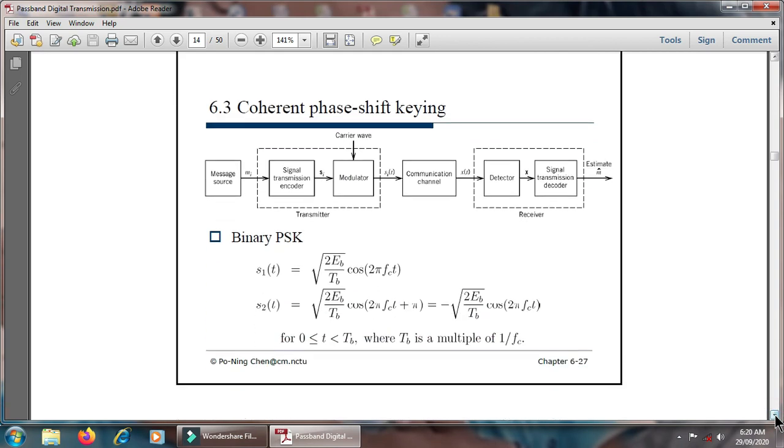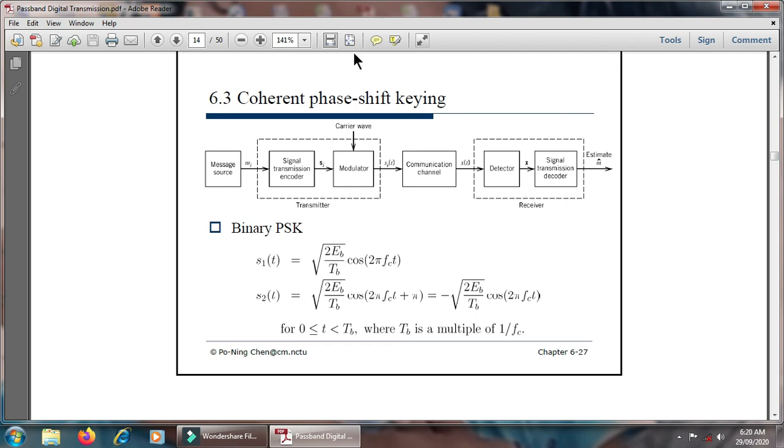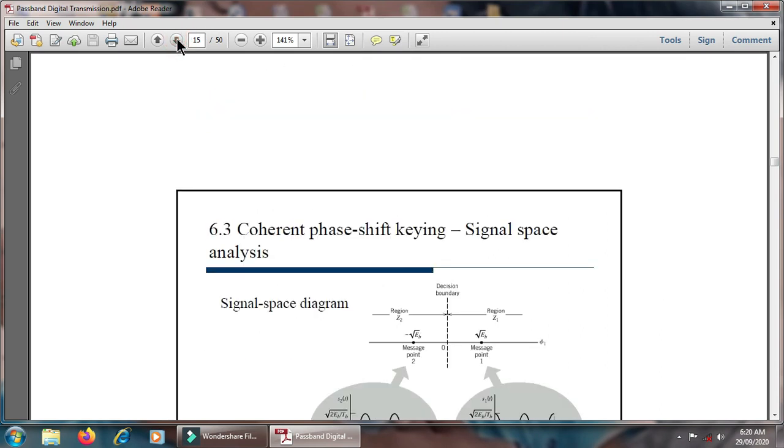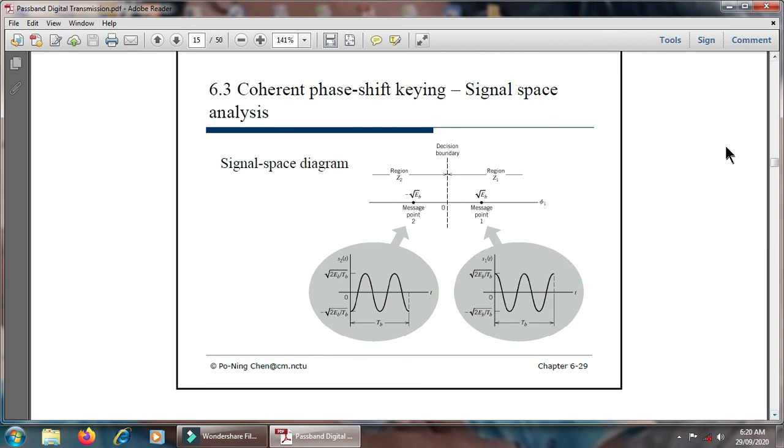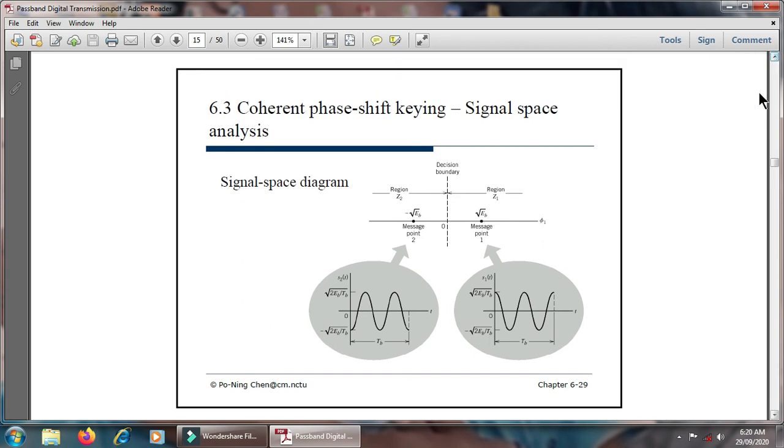Binary PSK, that data will come here in concern with S1 and S2. Here the coherent phase shift keying signal space analysis should be provided.